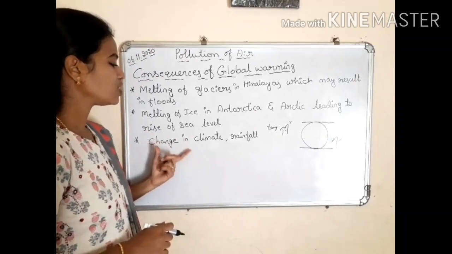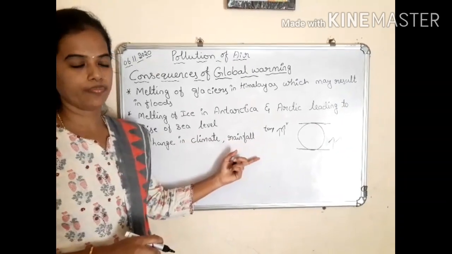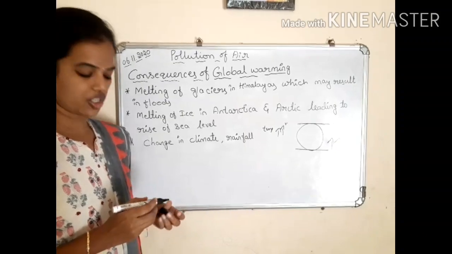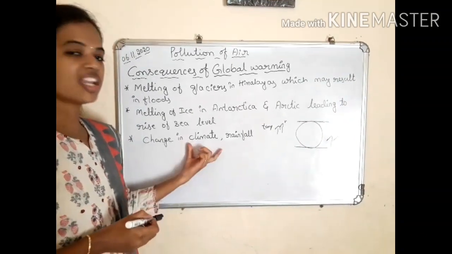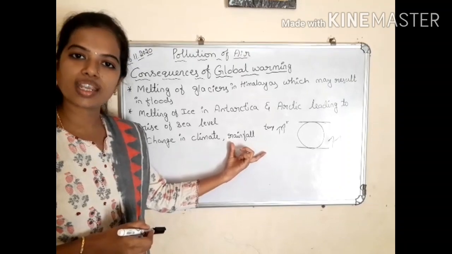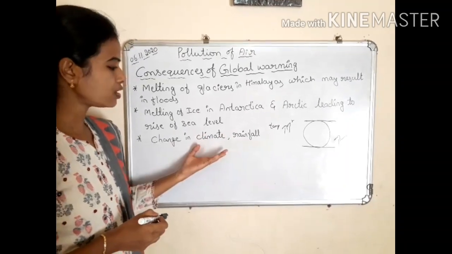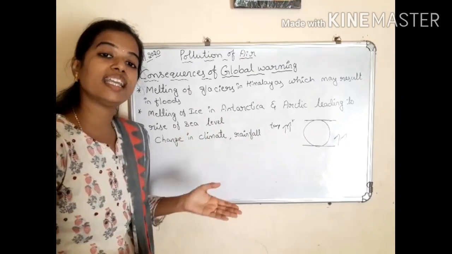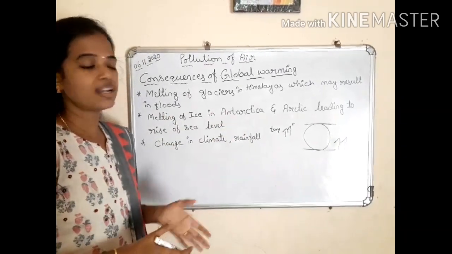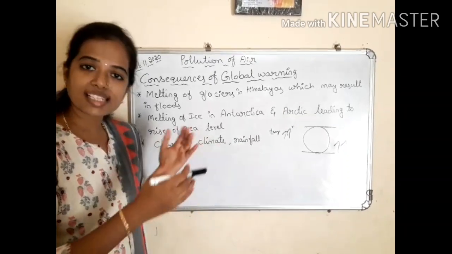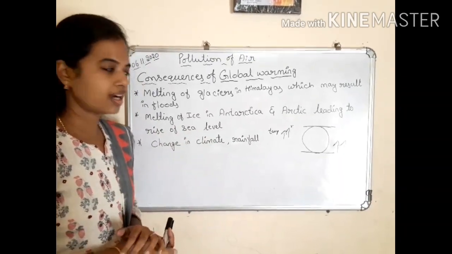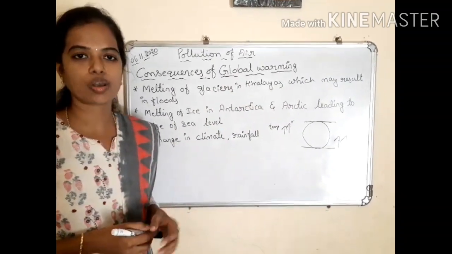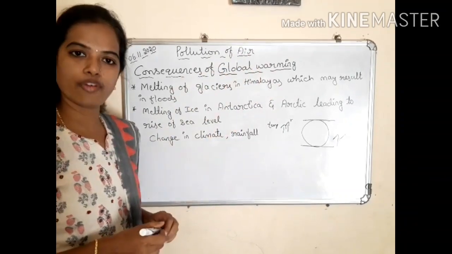And the last one is change in climate and rainfall. Due to global warming, there is an increase in the Earth's temperature which leads to a change in climate and also a change in rainfall. So this change in climate affects rainfall: in some areas more rainfall happens, and in some other areas very low rainfall occurs due to global warming. These are the three main harmful effects or consequences of global warming.